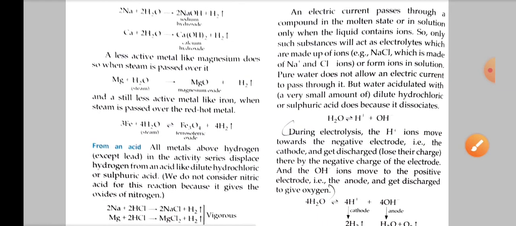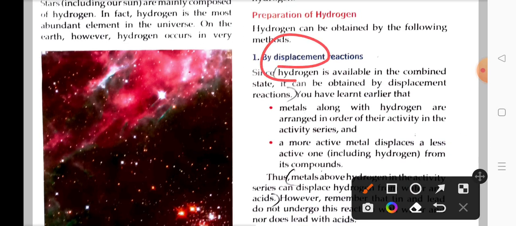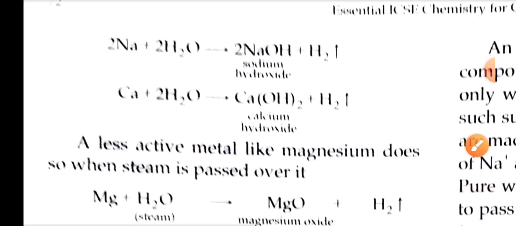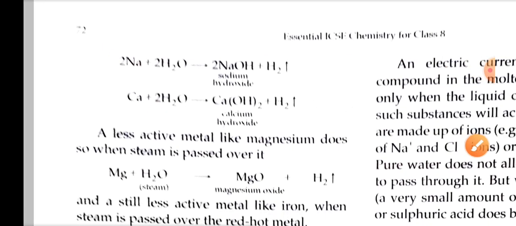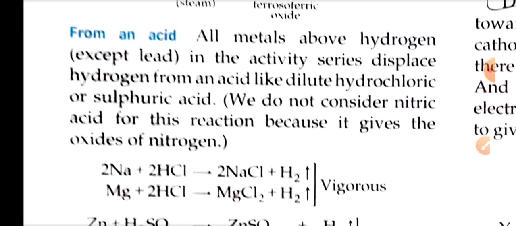So all these reactions that we have seen here show us the preparation of hydrogen by what method? This method is displacement reaction. The concept is simple here. The active metal is removing hydrogen from water. So that is displacement. A more active metal displaces the less active one. That is displacement reaction, and that is why each of the reactions you have seen here is producing hydrogen gas. The metals which are less reactive than hydrogen will not be able to produce hydrogen gas in the reactions that we had seen earlier.